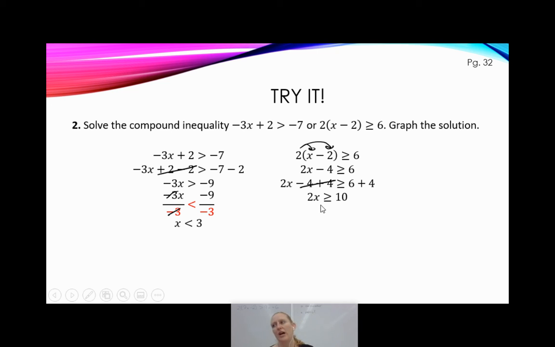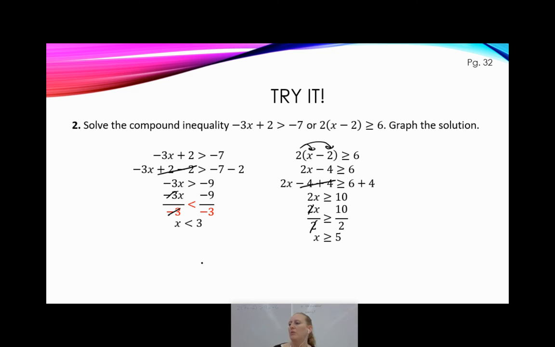I'm going to go ahead and divide both sides by 2. And because I'm dividing by a positive, I do not need to flip the inequality. Of course, these cancel out, which is why we did it. And I have x is greater than or equal to 5. Now, we've solved. Good job, us. Let us graph. Are you ready?